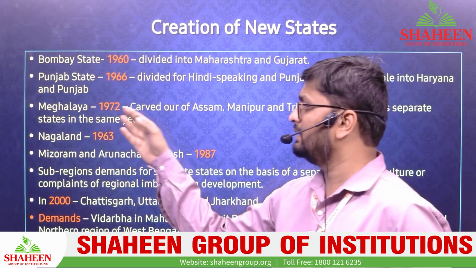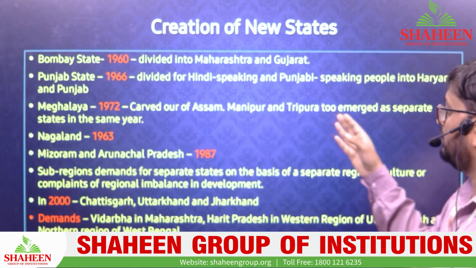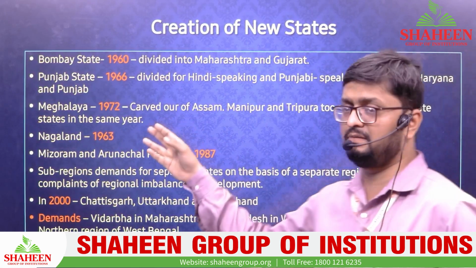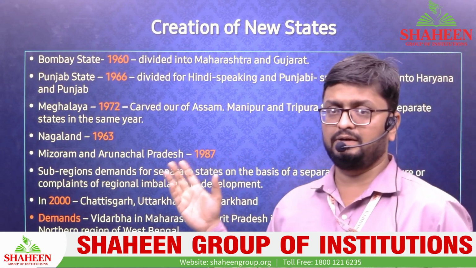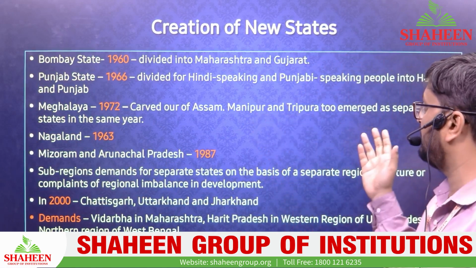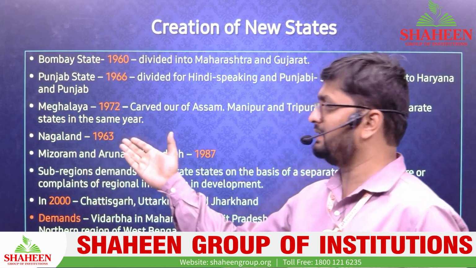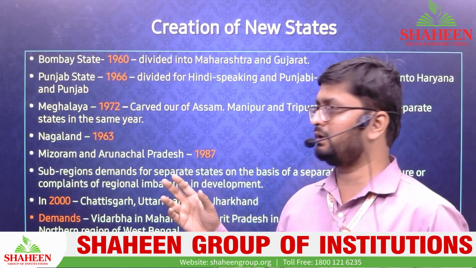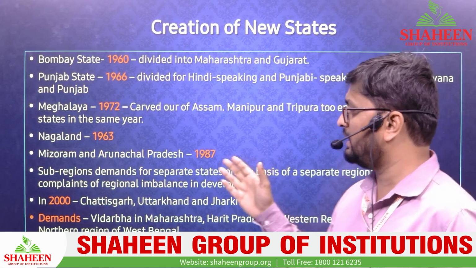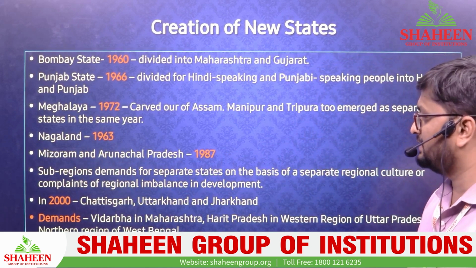And Meghalaya was carved out of Assam in 1972, and Manipur and Tripura too emerged as separate states in the same year. Manipur and Tripura were basically union territories, but in 1972 they became separate states. Nagaland was made in 1963. See, these years are very important, questions can come, so you need to keep this data in your mind. And Mizoram and Arunachal Pradesh in 1987.